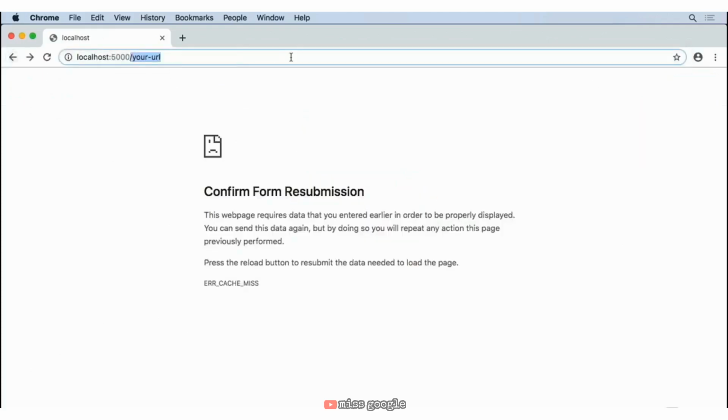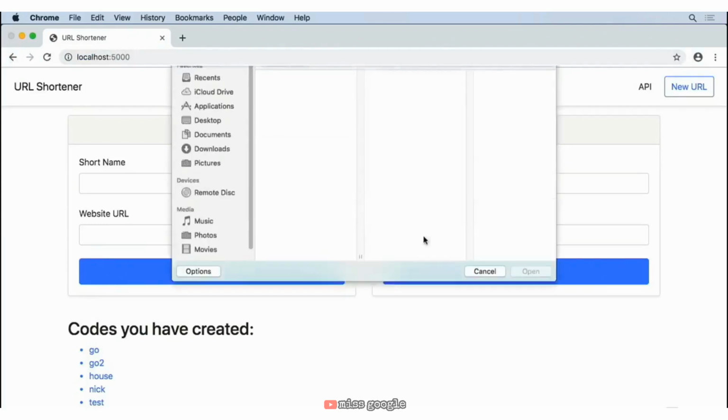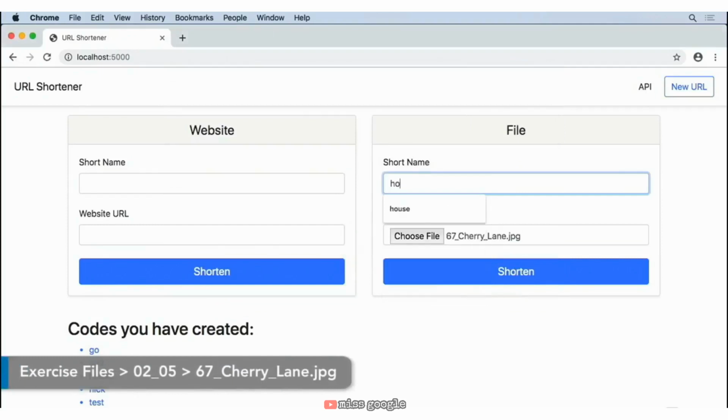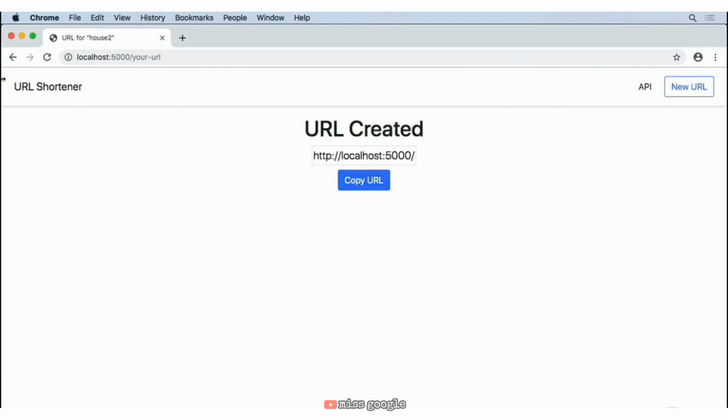Other situations that we have here, let's go ahead and test out a file here. So we'll go ahead and grab, again, something like Cherry Lane, and let's do house. We'll call this house 2. Look at that. We get that showing up.